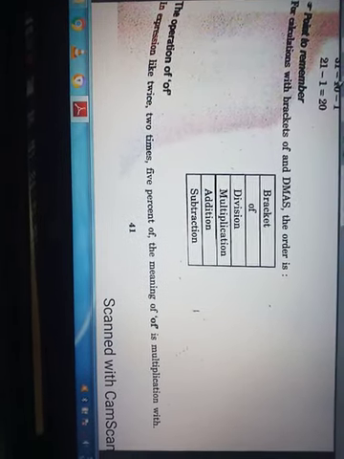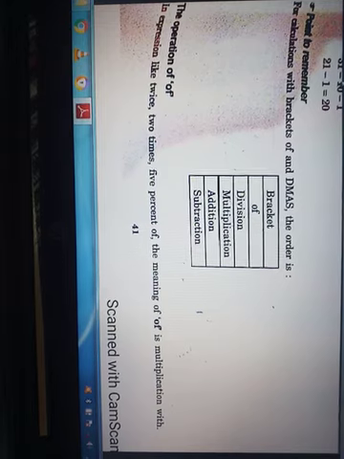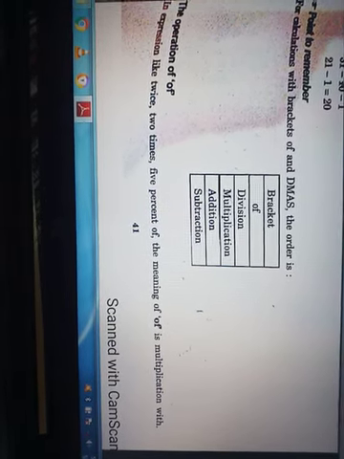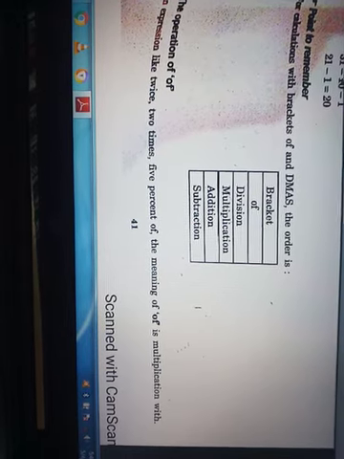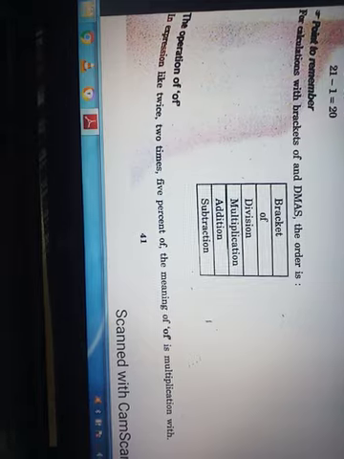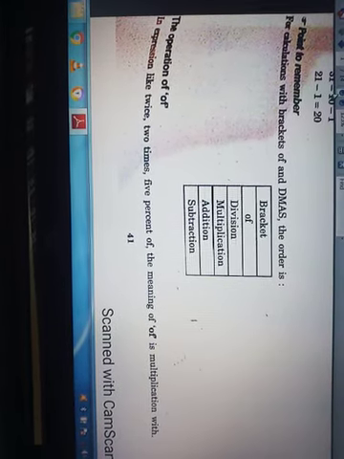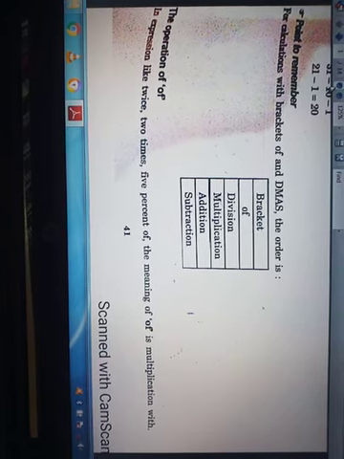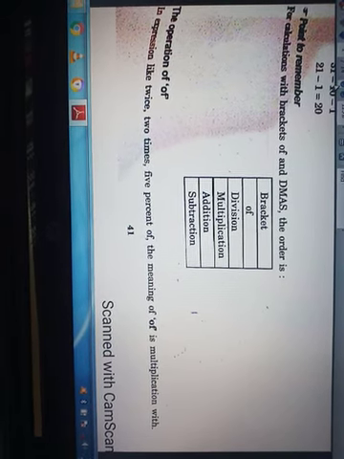Now the operation of in an expression like twice, 2 times, 5% of, the meaning of is multiplication. I have told you that if of is mentioned in any simplification, you have to just multiply.